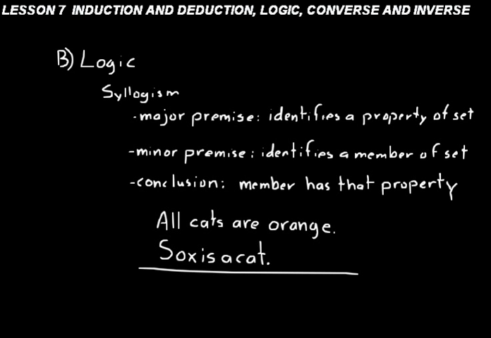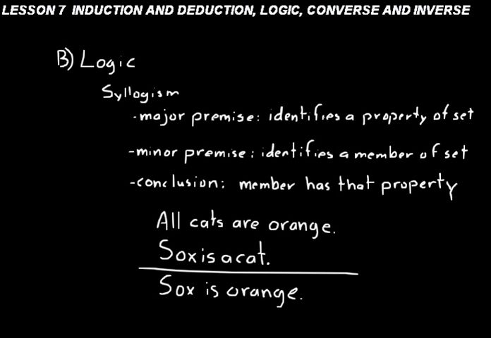Here's an example of a syllogism. The major premise is all cats are orange. The minor premise is that Socks is a cat. So the major premise identifies a property of the set of cats, that they are all orange. And the minor premise identifies a member of the set, Socks. So the conclusion is that the member, Socks, has that property of being orange. So our conclusion would be Socks is orange. That's what you would call a valid argument.